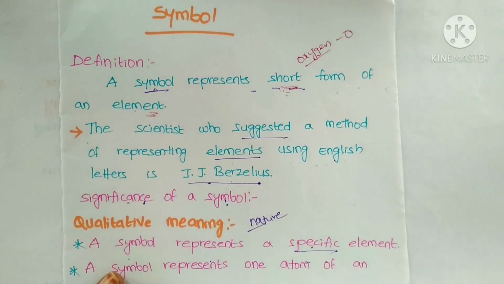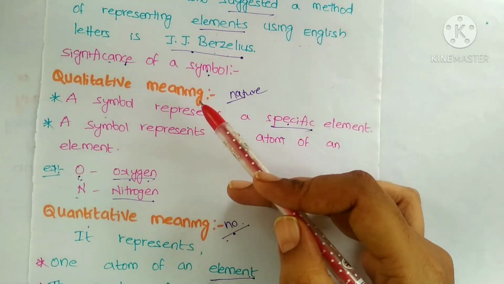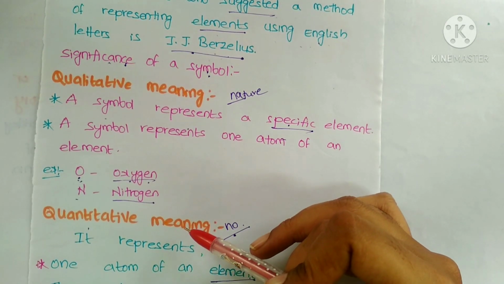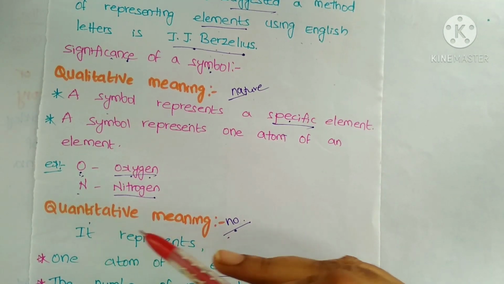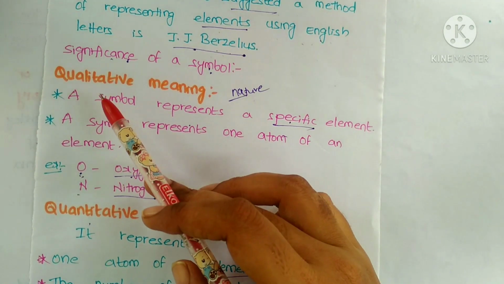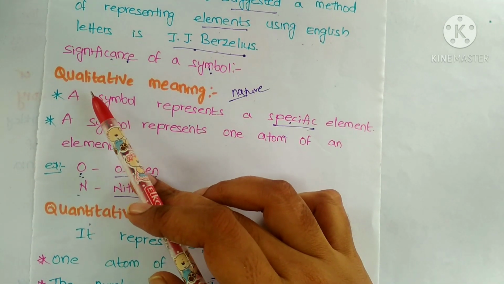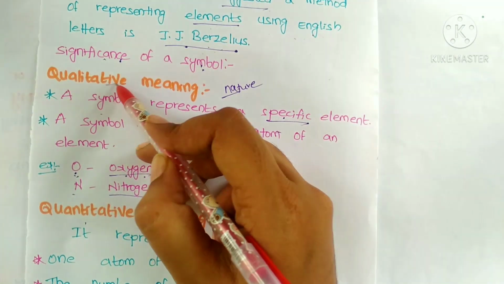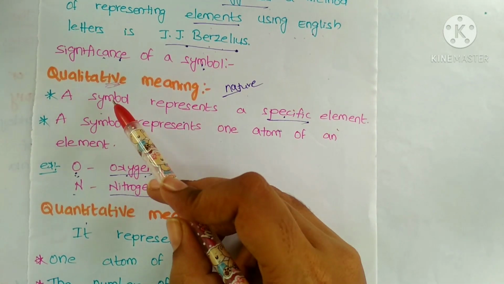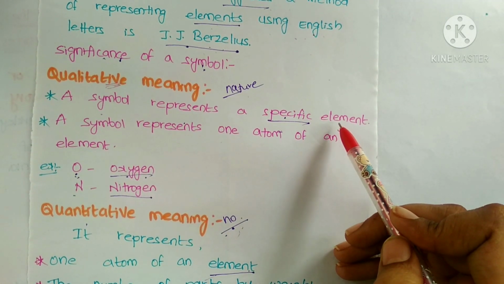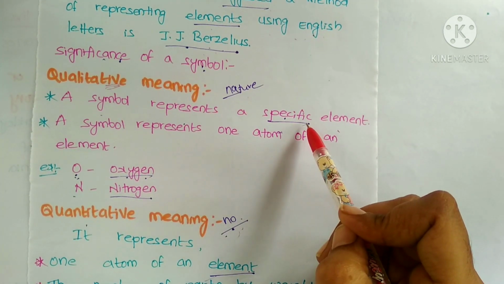Coming to the significances of a symbol, we have two significances, that is qualitative meaning as well as quantitative meaning. Quality means nature and quantity means number. So what information is given qualitatively? Qualitatively, a symbol represents a specific element. That means one symbol for one specific element. We can't have one symbol for so many elements.